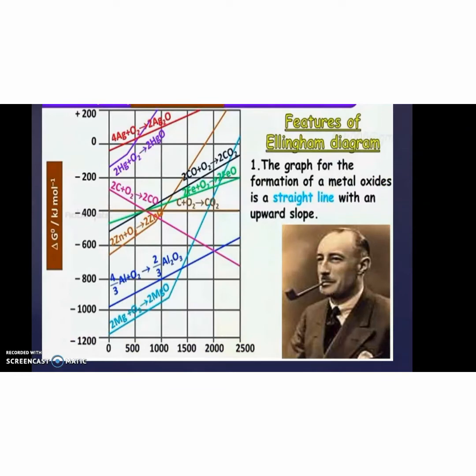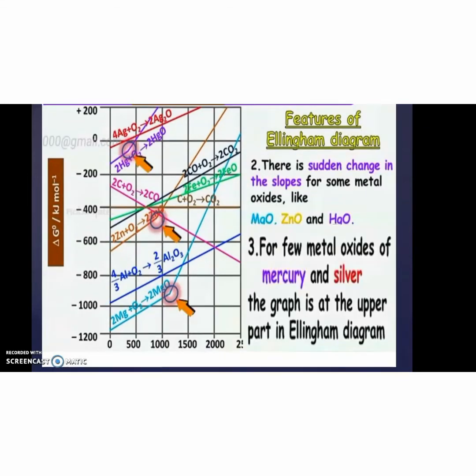The graphical representation of the Ellingham diagram is given below. Here it is a graph showing a straight line, which is the formation of metal oxide, with an upward slope. Upward slope shows the graphical representation of metal oxide formation. And we can see that at some points on the slope sudden changes occur, for example in magnesium oxide, zinc oxide and mercury oxide. There is a sudden change at a particular point. And very few oxides, like mercury and silver, also show an upper part in the Ellingham diagram.